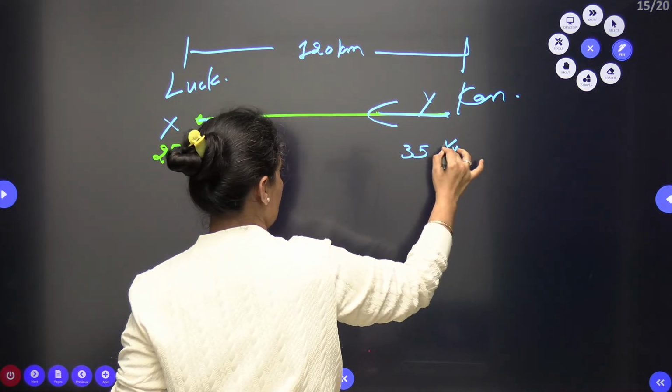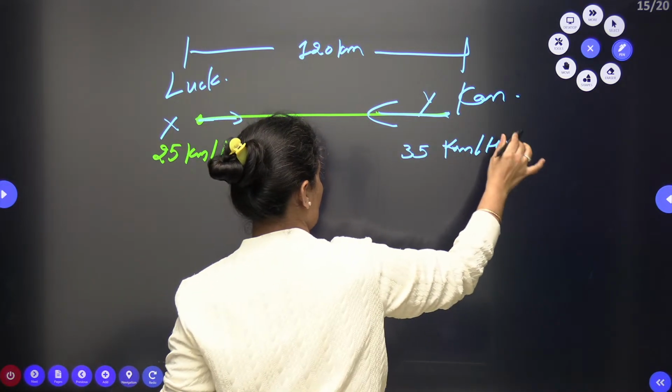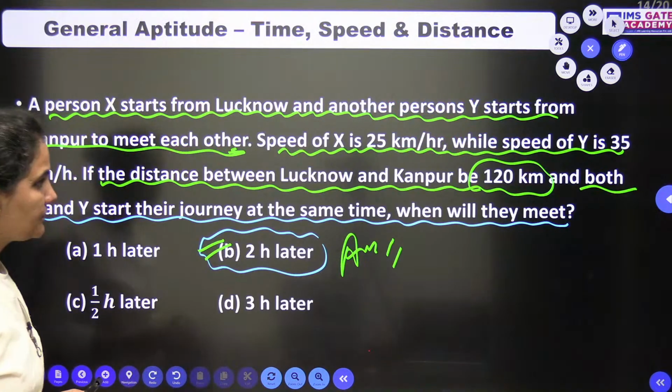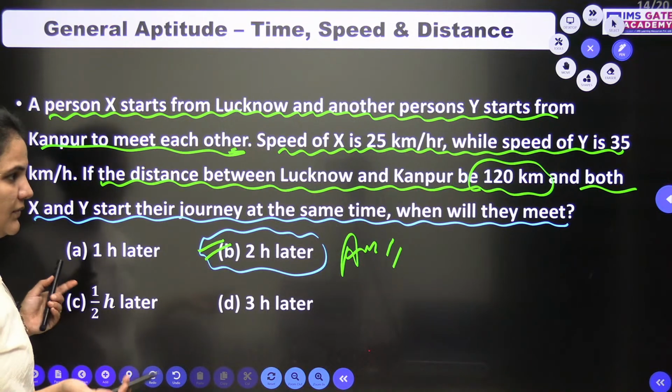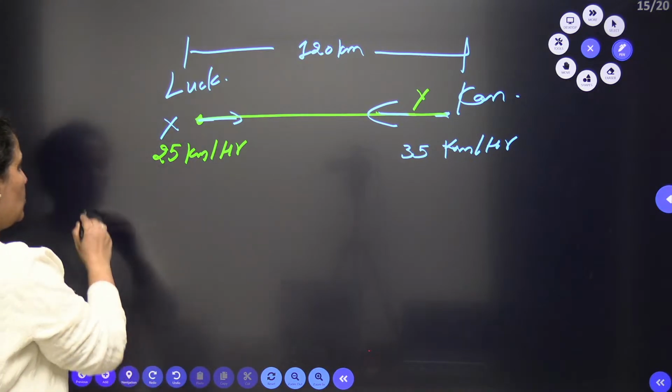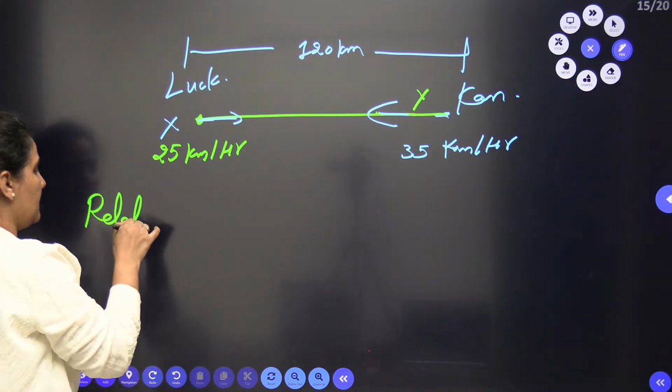Speed with is 35 km per hour. So he is going with the speed of 35 km per hour. Alright. Okay. So now if they start both at the same time, very easily I can use here the relative speed concept, beta.